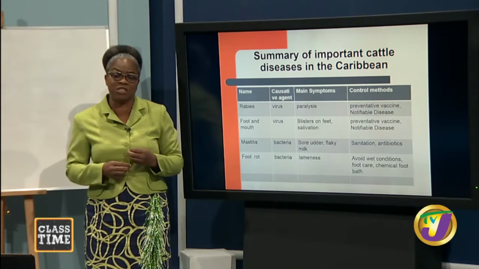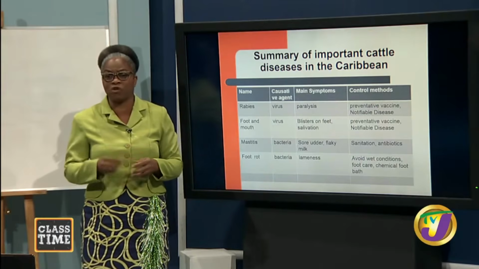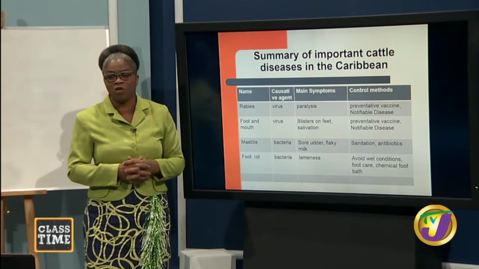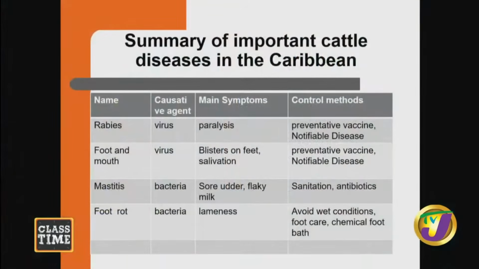So we're now going to move in to look at a summary of important cattle diseases in the Caribbean. Also, students, some of these diseases are not only affecting cattle, but they're also affecting goats and sheep as well. So we want now to look at the name of the disease, the causative agents, the main symptoms, and the control methods. We're going to start by looking at rabies. It's caused by a virus, main symptoms, paralysis, and in terms of control methods, preventative vaccine. It is a notifiable disease. Good?